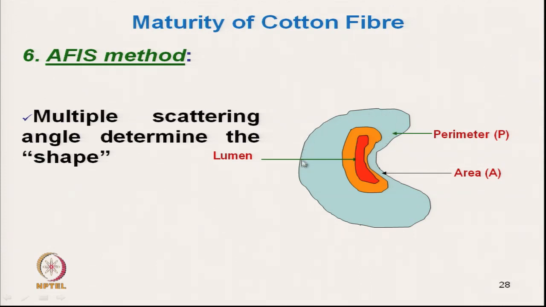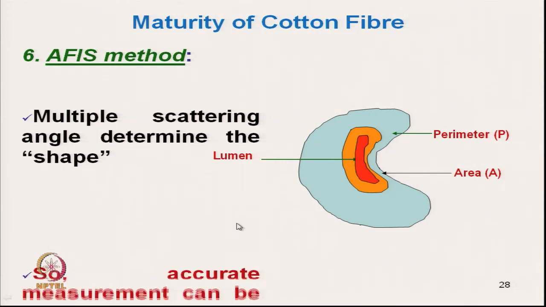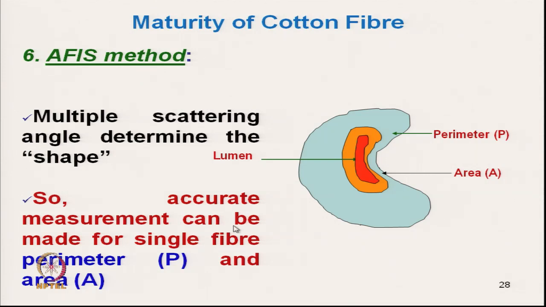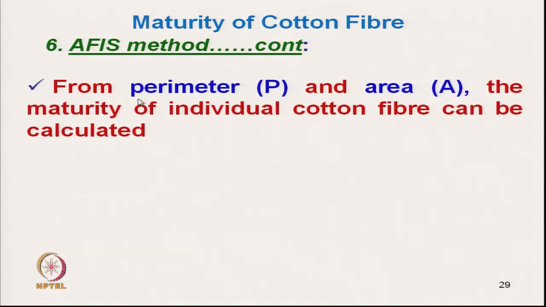We can also measure the length of the perimeter, because here it captures individual data at each and every point of the perimeter. From there it calculates the shape and actual area. So, accurate measurement of perimeter and area can be made for a single fiber. If we capture the data, we can calculate accurately the perimeter and area. From perimeter and area, as we have seen earlier, we can calculate the degree of thickening.